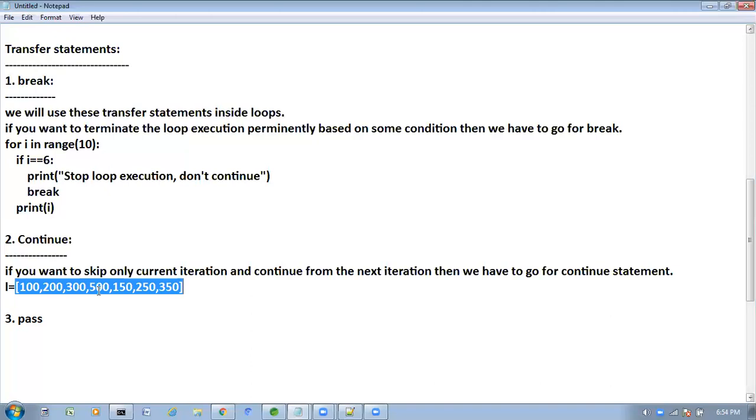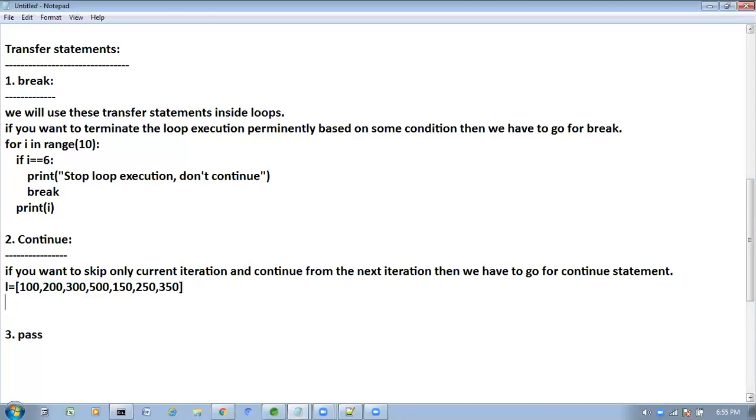But here this item value is 500. After 500, again we have 150, 250, 350. I want to take these items again. So in that case, I want to skip only this 500 item. The remaining items, I want to take all of them. In that case, we have to go for continue.